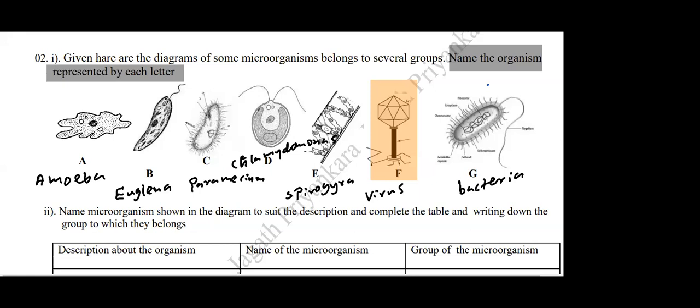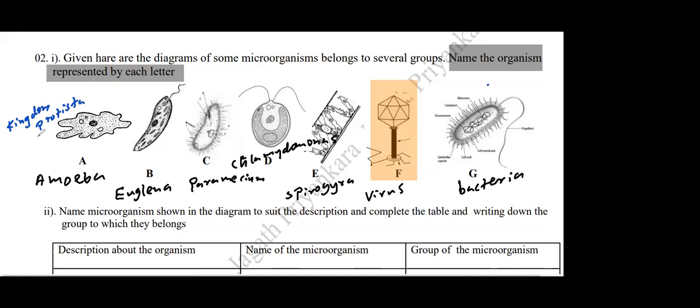Let's see how many of you can remember. Please write the name of the organism, amoeba, and the kingdom it belongs to. Nisula? Kingdom Protista. Very good. Kingdom Protista.